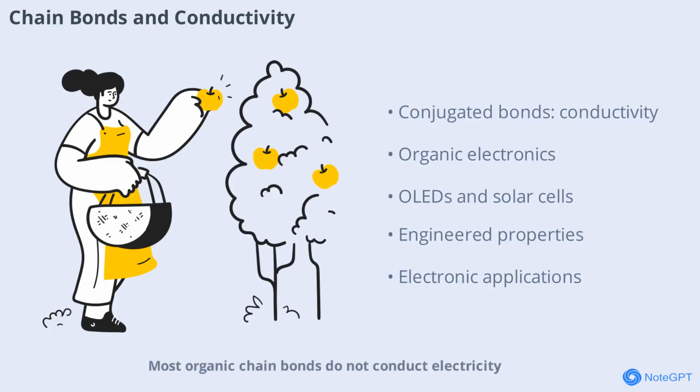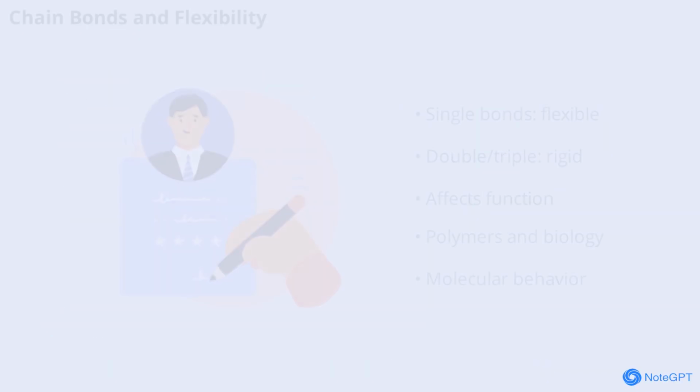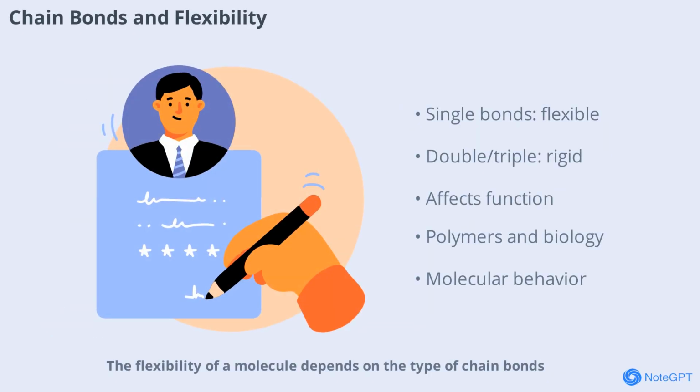Most organic chain bonds do not conduct electricity, but introducing conjugated double bonds or charged groups can create conductive materials. This principle is used in organic electronics such as OLEDs and solar cells, where chain bonds are engineered for specific electronic properties. Flexibility of a molecule depends on the type of chain bonds.